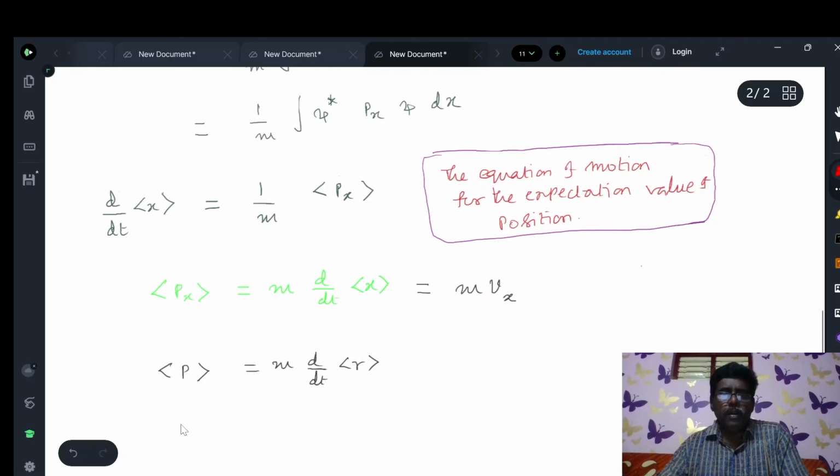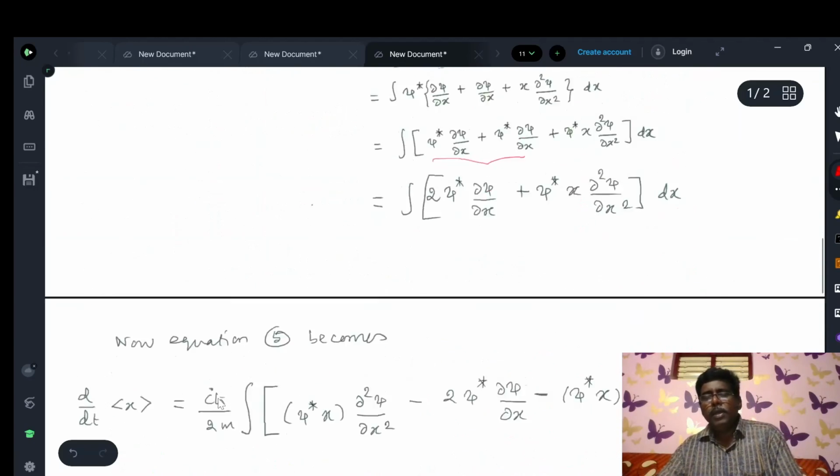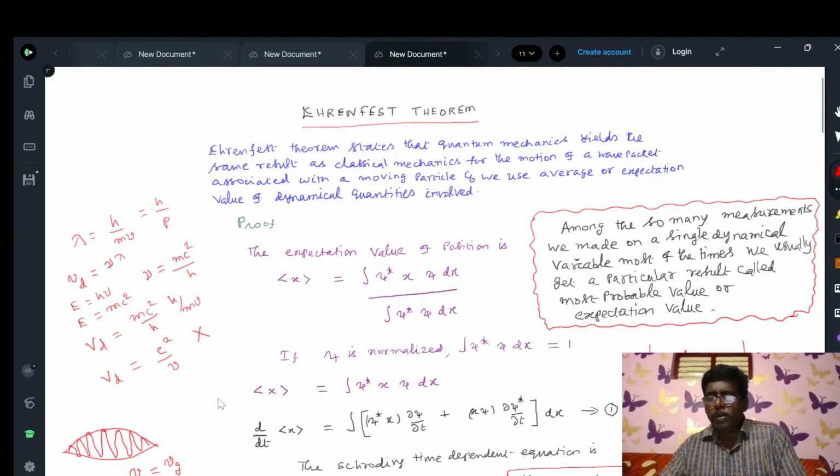In general, the expectation of momentum is equal to mass into d/dt of r, where r is the position vector x, y, z. So in this way, we may conclude that the Ehrenfest theorem correlates the result of quantum mechanics to classical mechanics. Both the concepts provide the same result if you utilize the average value of a dynamical variable in terms of a wave packet. That's all about Ehrenfest.